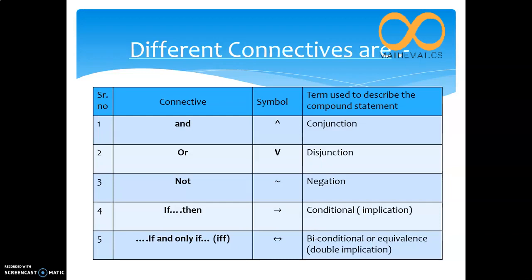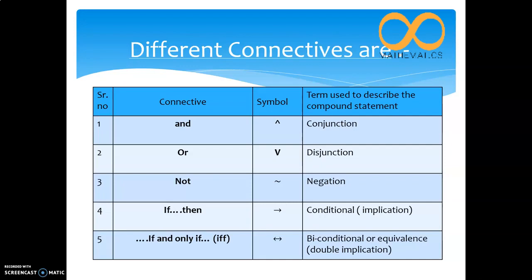The first one is and. The symbol is the reverse of the V symbol. The actual name of this is conjunction, so for conjunction we use and. Next is or, and the symbol is like V. Disjunction is the name of this. The third one is not. Negation is the word used for this one, so for negation we apply not. And the symbol is an equivalent-like symbol.